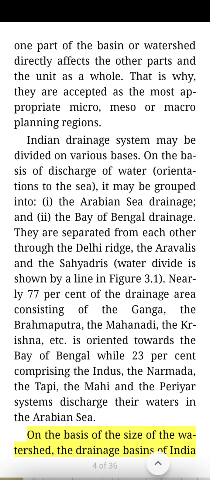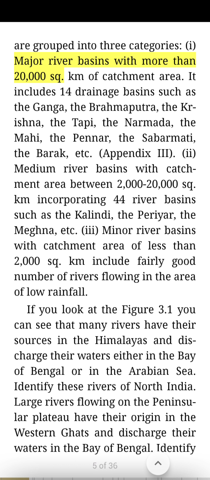On the basis of the size of the watershed, the drainage basins of India are grouped into three categories. Major river basins with more than 20,000 square km of catchment area. It includes 14 drainage basins such as the Ganga, the Brahmaputra, the Krishna, the Tapi, the Narmada, the Mahi, the Pennar, the Sabarmati, the Barak, etc.